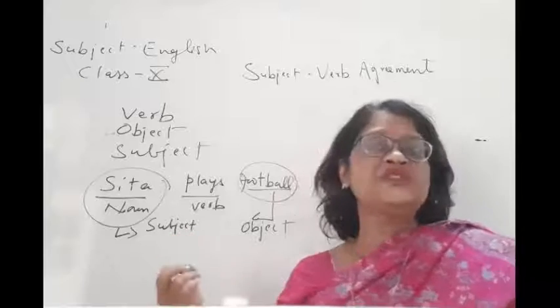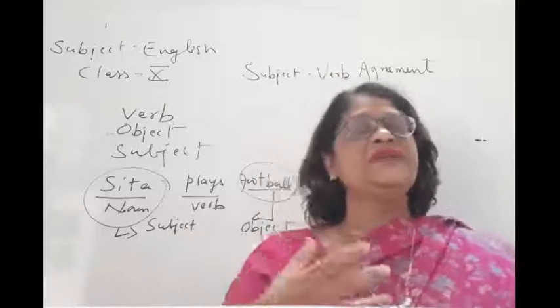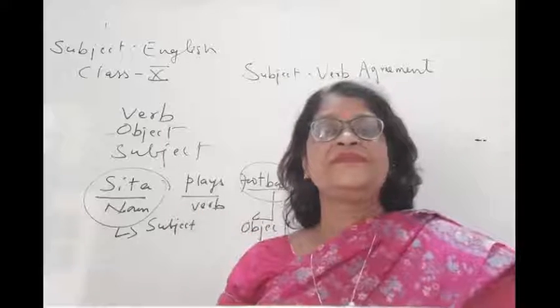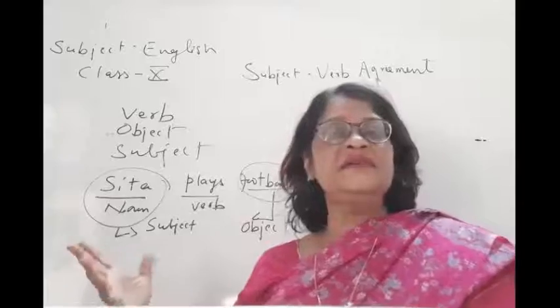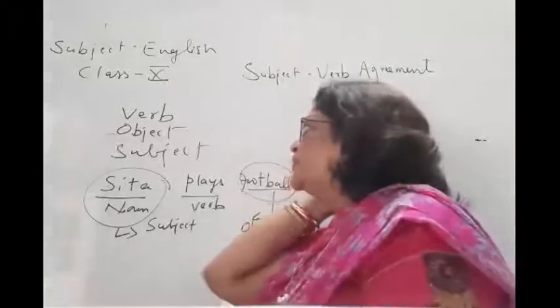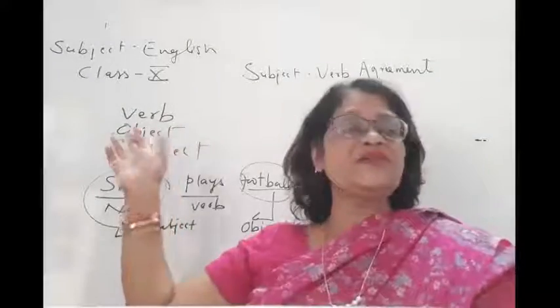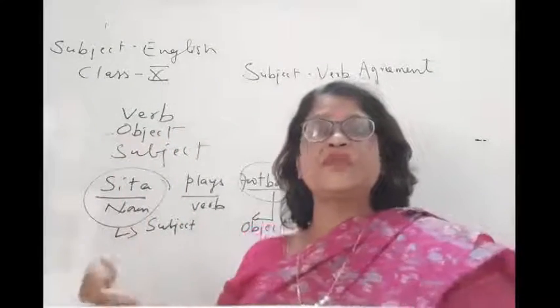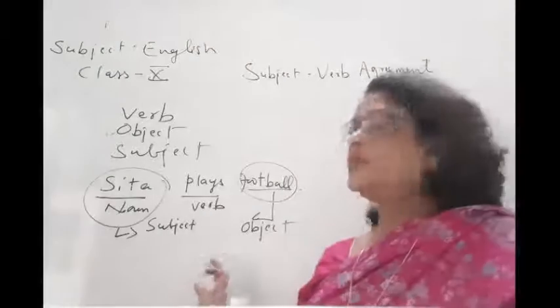Now what is the state of a person or thing? That is also a verb. Like the baby sleeps, so sleep is a verb. The cat is lying dead, dead is a verb. Now once again I tell you what the subject and object of the verb are, because before that you won't be able to understand what subject verb concord is.